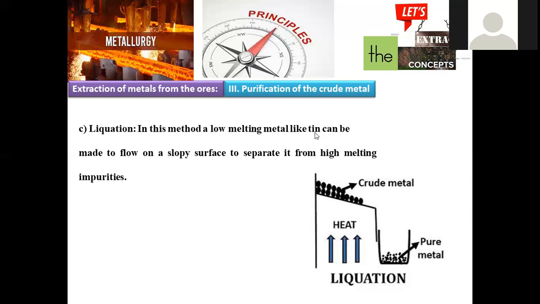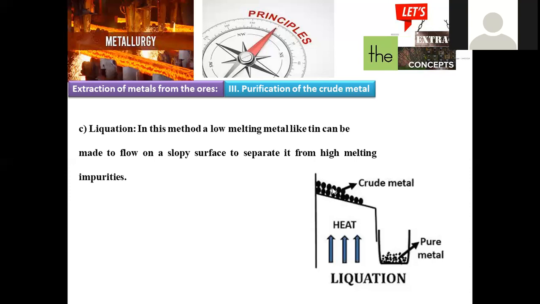When we take tin metal, tin and lead both being low melting metals, these are used as solder in electronic fuse wires, right? That's the reason why here also we are choosing tin, being a low melting metal. So here it is allowed to flow through the sloping surface. Like this, you can clearly see a slanting position was given.